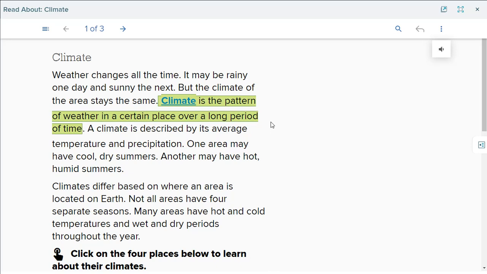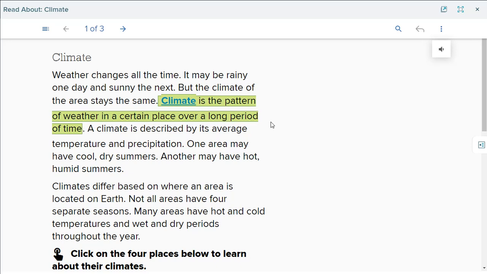For example, in Jordan, we have a cold winter and a hot summer. This is climate. Now, I'm not talking about the weather, because the weather shows the temperature and the precipitation, for example, for a month, a day, a week, a year. But when I am talking about climate, I'm talking about a very long time, okay? I'm not talking about a short period of time.